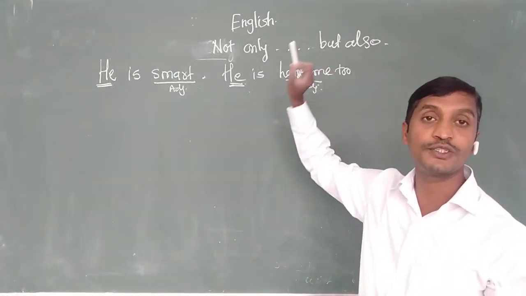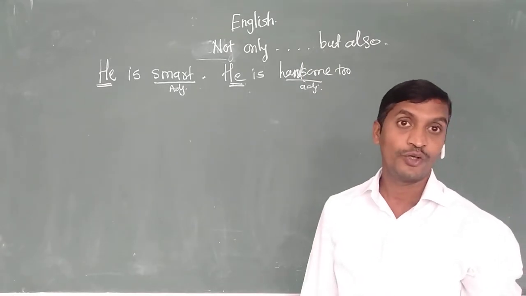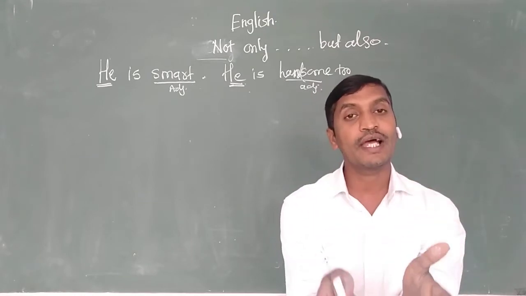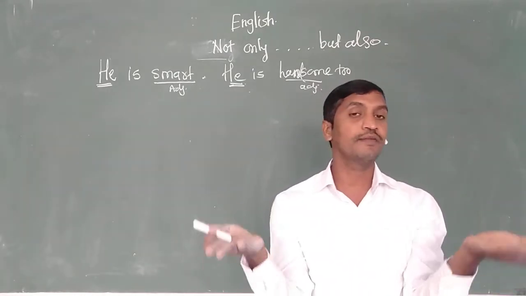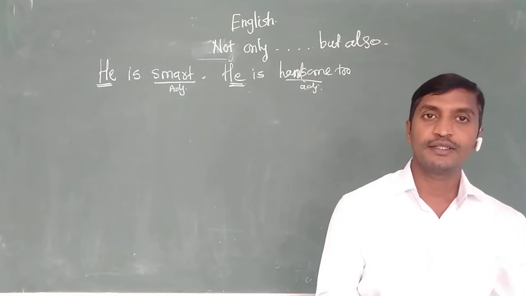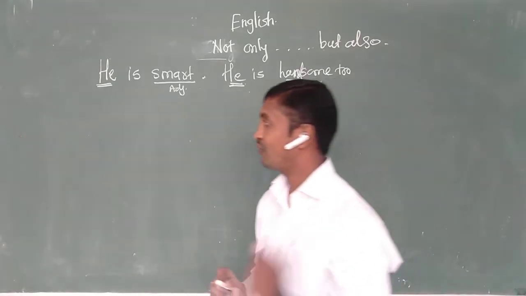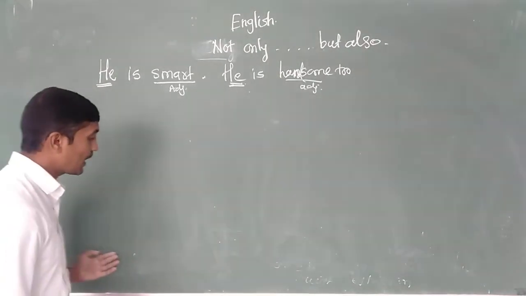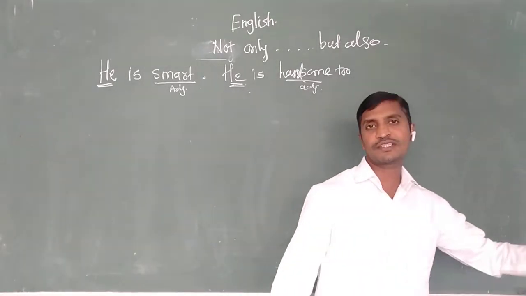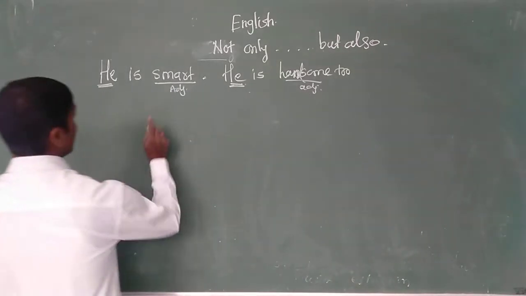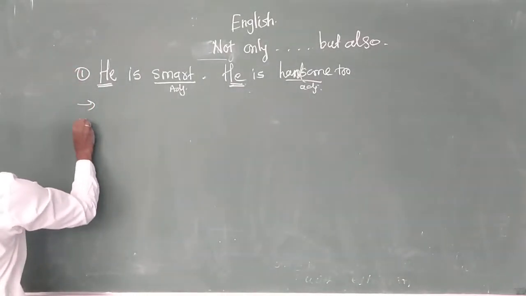This is a coordinator. It is used in compound sentences, students. Why? Because we give the same importance to both ideas in the sentence. It may be an adjective, adverb, verb or subject. So how do we use not only but also in sentences? There are different structures, but altogether I shall write the same one structure for your kind information. As you see here, these are the adjectives. We are going to join these sentences with not only but also.